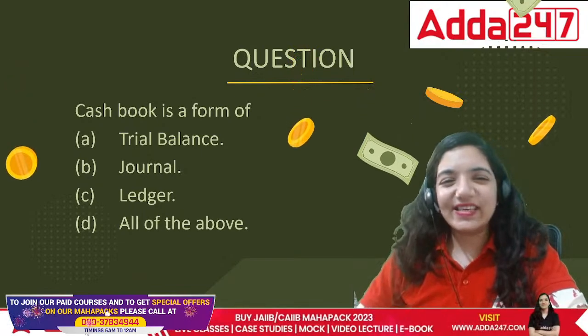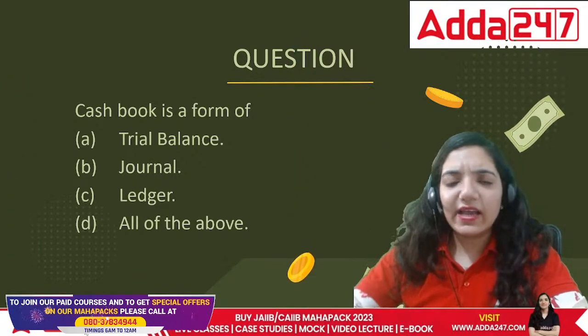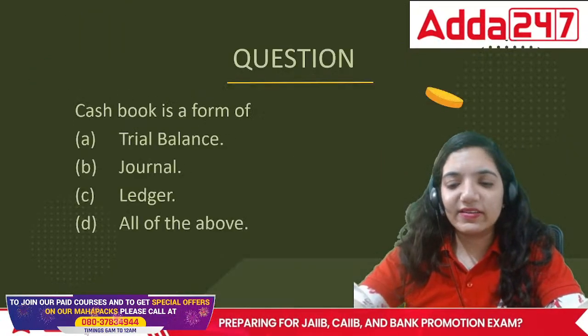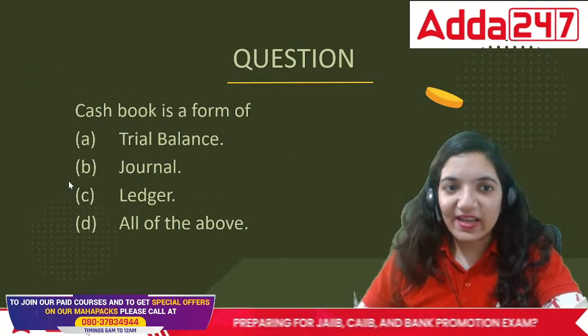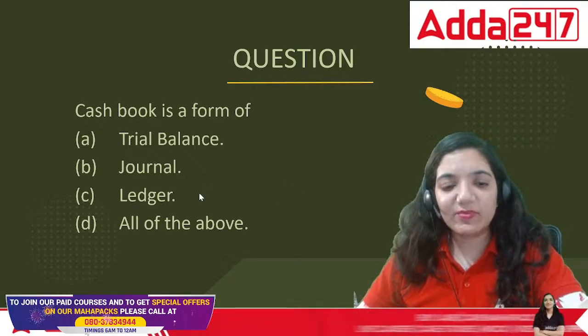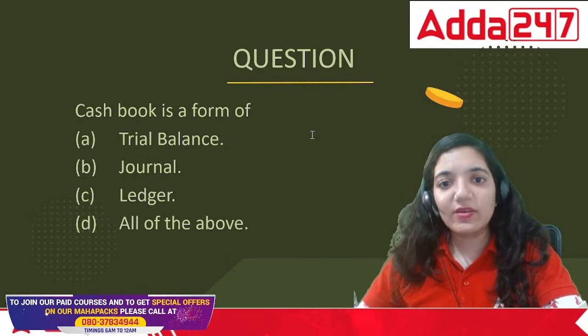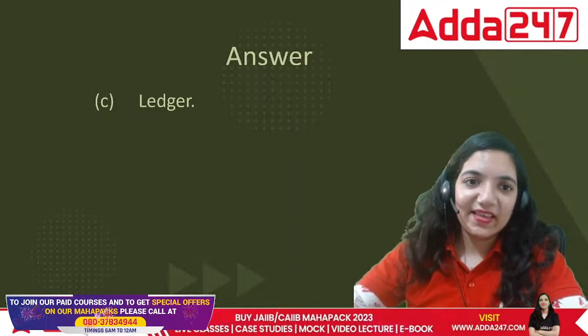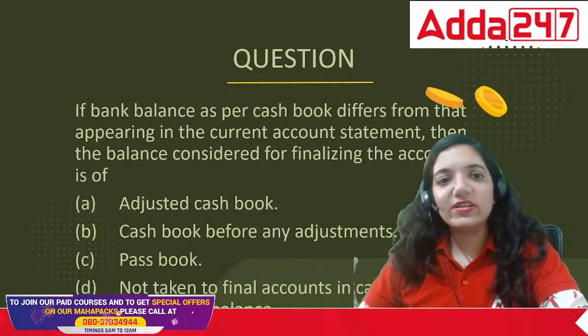So in this case it is actually a kind of ledger. The correct answer is C. It's a kind of ledger. Cash book is a form of ledger because ultimately we are not making the cash but we are having that particular thing. Right? It is a kind of ledger. Here comes the next question.